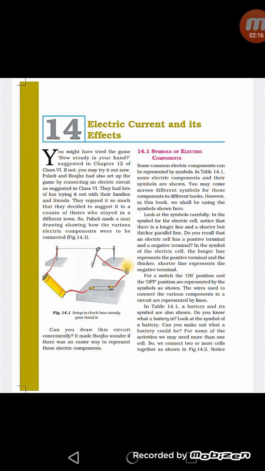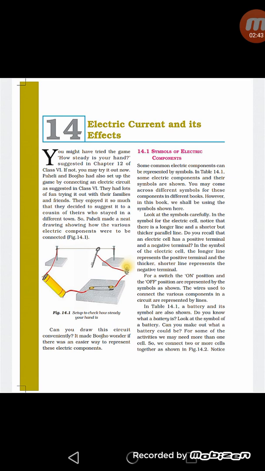There are two types of material, conductors and insulators. Conductors are those materials which can allow electric current to pass through them. Generally, all the metals are good conductors of electricity, and insulators are those materials which do not allow the electric current to pass through them, like in case of rubber, plastic, wood. All these are insulators of electricity.